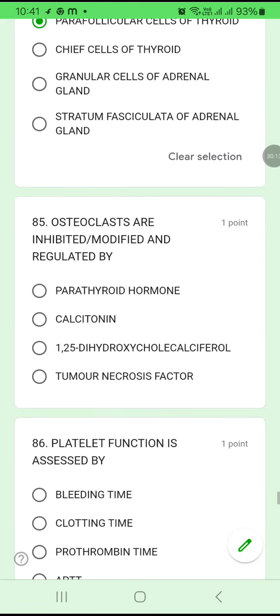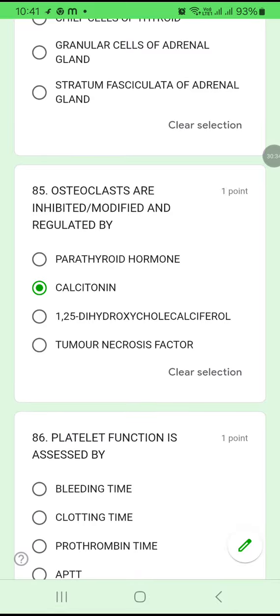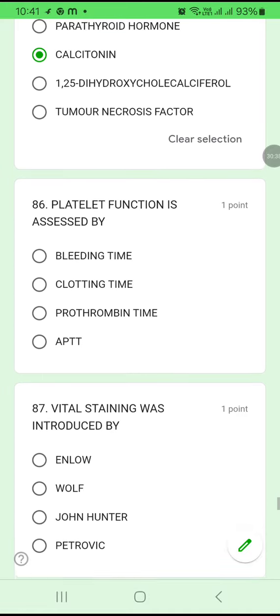85. Osteoclasts are inhibited or modified and regulated by parathyroid hormone, calcitonin, 1,25 dihydroxycholecalciferol, or tumor necrosis factor. Osteoclasts are modified or regulated by calcitonin.